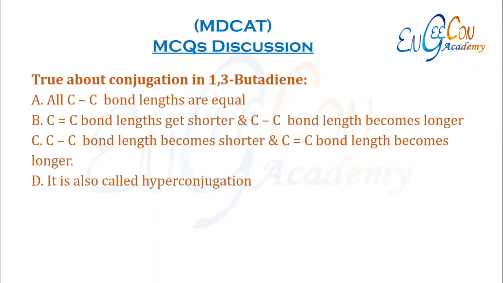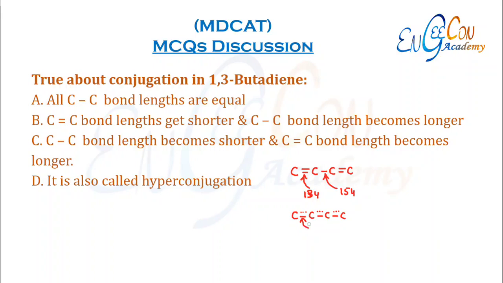True about the conjugation in 1,3-butadiene. So if we see the 1,3-butadiene, in 1,3-butadiene there are 2 double bonds. So here for one double bond the bond length should be 134 and for one single bond it should be 154. But due to conjugation the double bond is distributed all over the carbons, which makes the double bond increase in length.